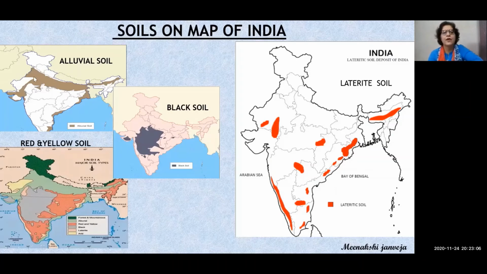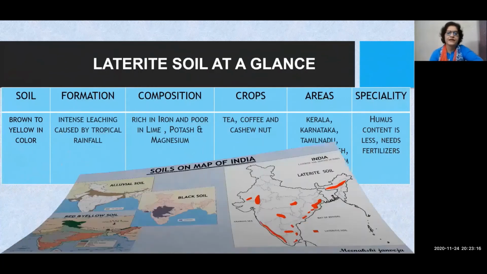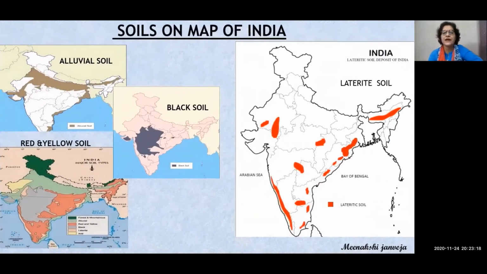Alluvial soil, almost the northern India is covered by alluvial soil, and northern and western part of India is covered by black soil, and eastern part of Deccan Plateau is covered by red and yellow soil.